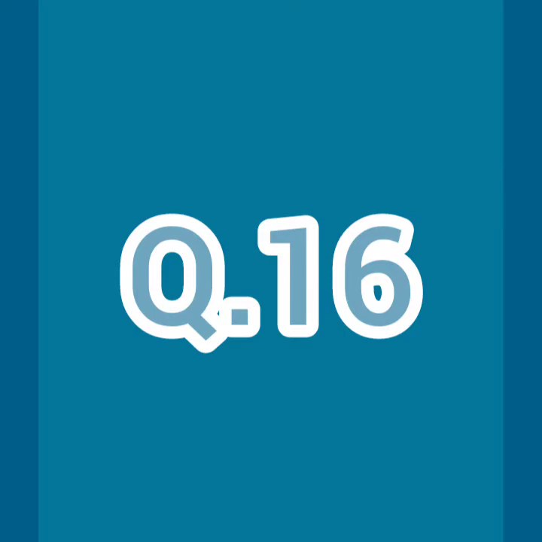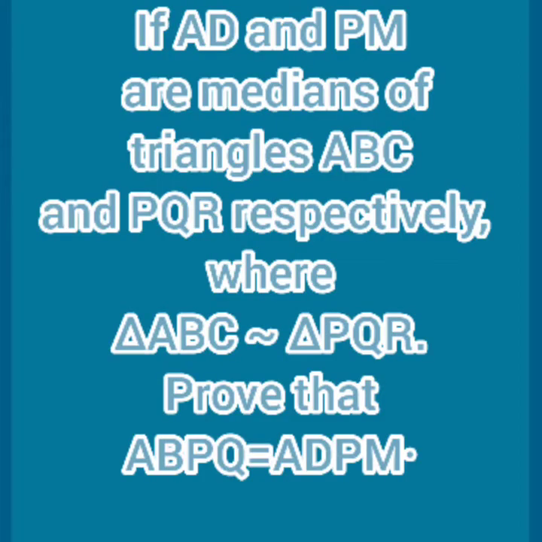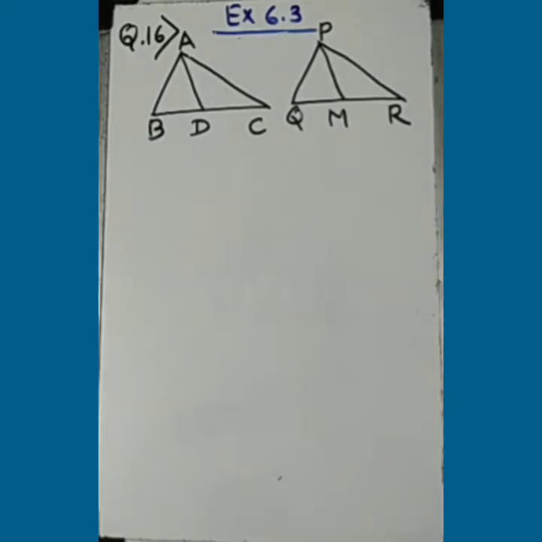Okay dear students, now let's see exercise 6.3, question number 16. Let me read it for you. If AD and PM, you can see in the figure, are the medians of triangles ABC and PQR respectively. We are given that ABC and PQR are similar triangles. We need to prove that AB upon PQ, this side is proportional to this side, and of course the median AD is proportional to PM. This we need to prove.